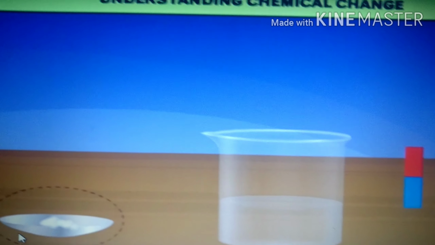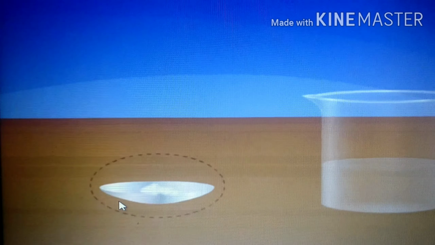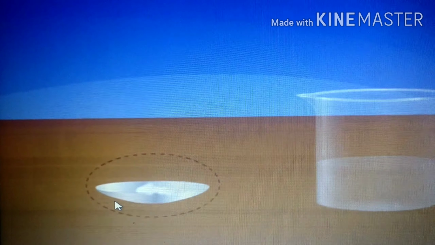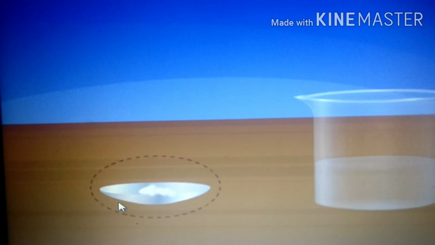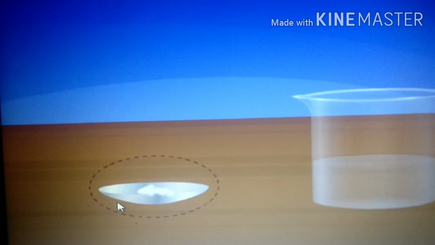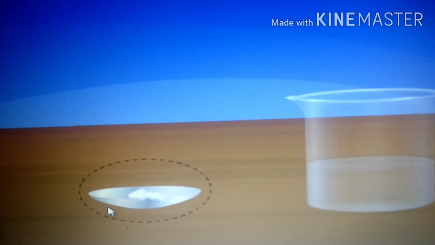And what do we come to know clearly from this activity, children? Very good. We can see that there is a formation of a new product, that is magnesium oxide, which is formed when magnesium burns and reacts with oxygen. During burning of this magnesium, you will also hear a dazzling sound in this case.